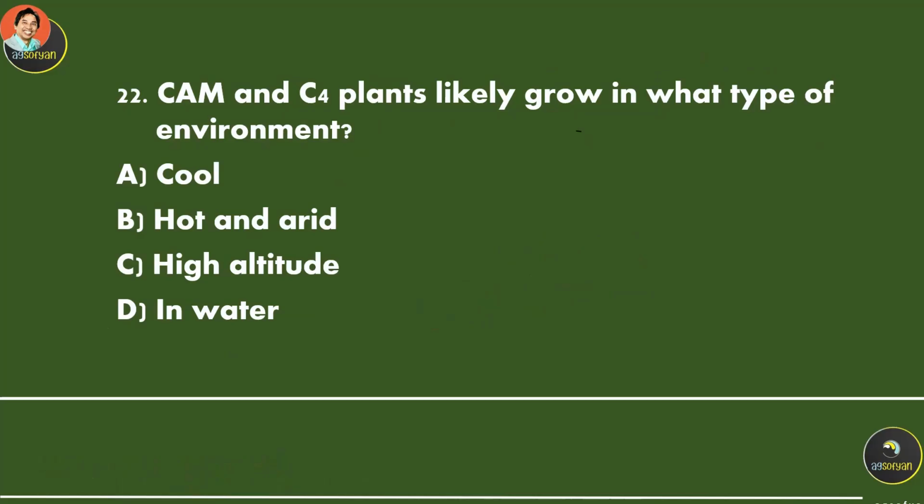CAM and C4 plants likely grow in what type of environment? This is a special plant that is able to live in a very dry, arid, and very hot environment. Arid means hot and dry. So these are the CAM and C4 plants. They're able to live in a very dry and hot climate.